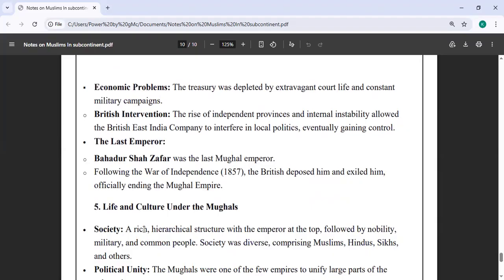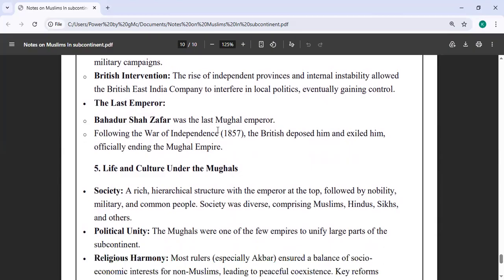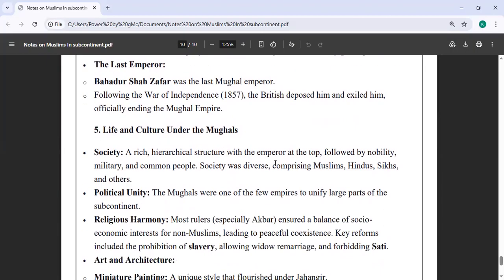British intervened. The rise of independent provinces and internal instability allowed the British East India Company to interfere in local politics. The last emperor was Bahadur Shah Zafar. Following the War of Independence, the British deposed him and exiled him, officially ending the Mughal Empire.